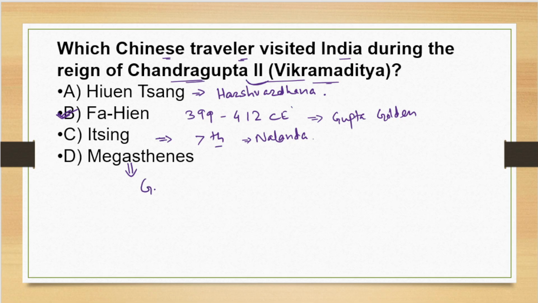And now Megasthenes was a Greek traveler, right? He was a Greek ambassador who came in the period of Chandragupta Maurya, and he wrote the famous book Indica, right? Indica was written by Megasthenes. He came to India in the reign of Chandragupta Maurya. He was sent by Seleucus Nicator, right? Now moving to the next question.